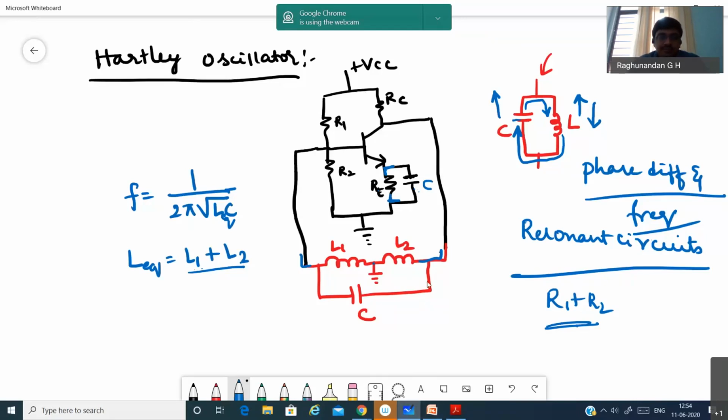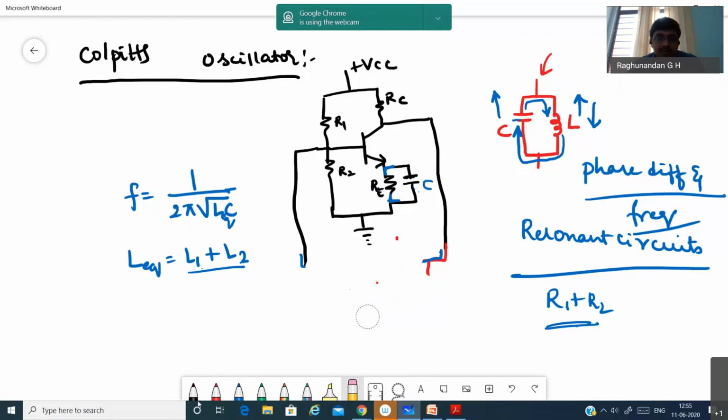Now the same way, I'll move on to Colpitts. Colpitts oscillator. In the Colpitts oscillator, everything will remain the same. The only change is the feedback network, so that's why I'm just going to change that.